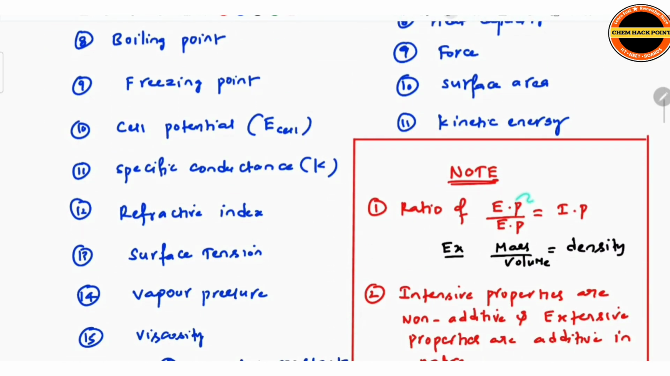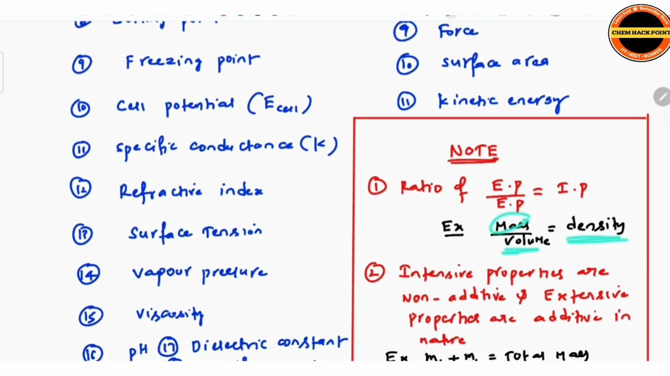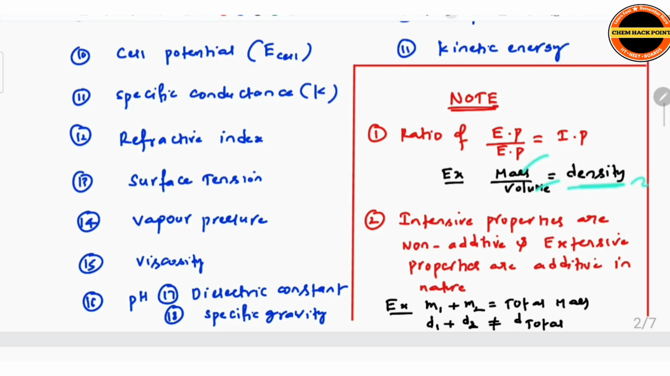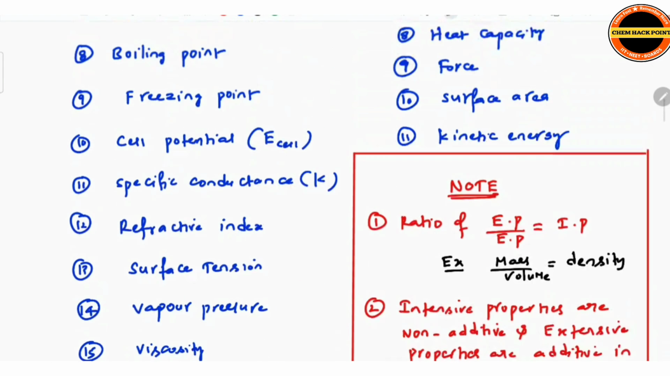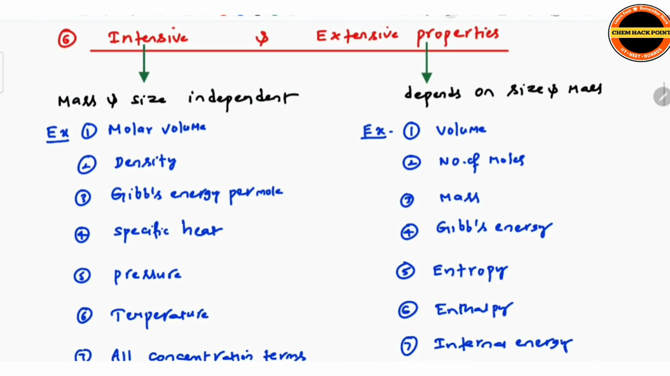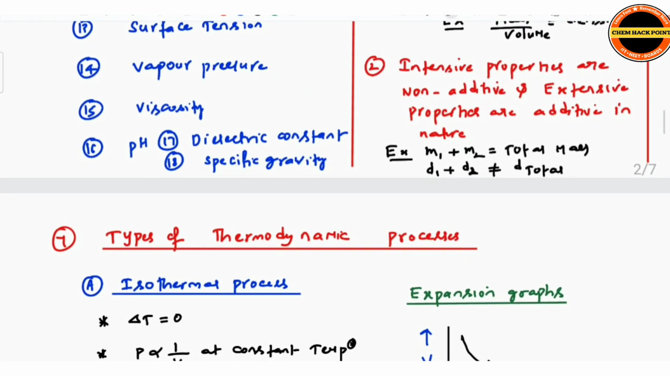And remember, the ratio of two extensive properties is equal to an intensive property. Like mass by volume is equal to density. Mass and volume are two extensive properties, density is an intensive property. Intensive properties are non-additive, extensive properties are additive in nature, meaning two intensive properties, densities, you cannot add. The resultant d1 plus d2 is not equal to d total density. But mass is an extensive property, and extensive properties you can add, m1 plus m2 gives total mass. So observe it under the note and close the note.